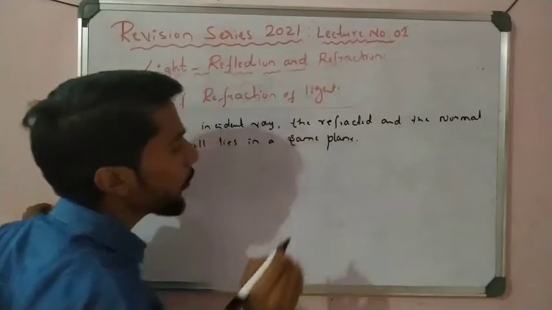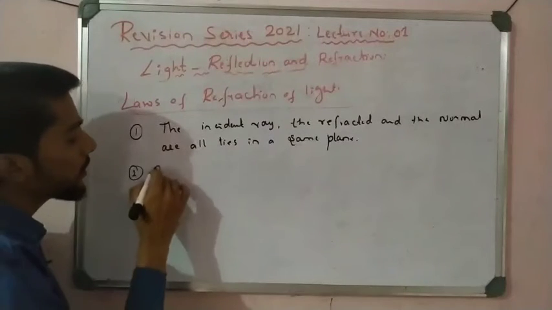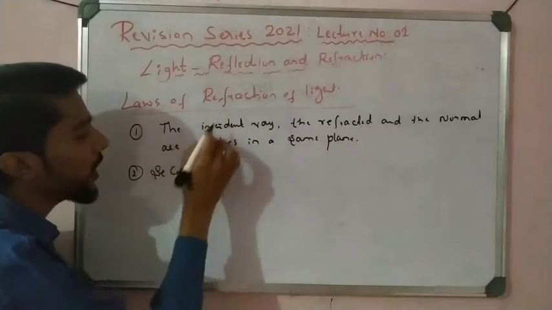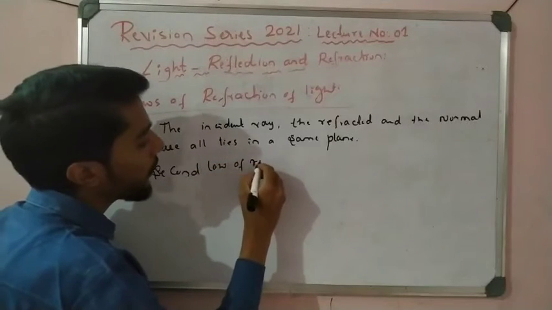This is a very important point to remember. The second one is the second law of refraction. This is the first law and the second law of refraction.